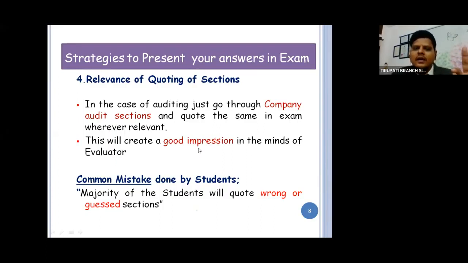But whenever there is a possibility of giving 1 mark or 1 point, 2 marks, they may give 3 marks, maybe because you have impressed them and your answers are like that. Common mistake done by the students: don't guess and write. Don't quote wrong section numbers in the exams. These are the relevance of quoting section numbers in the auditing examination.